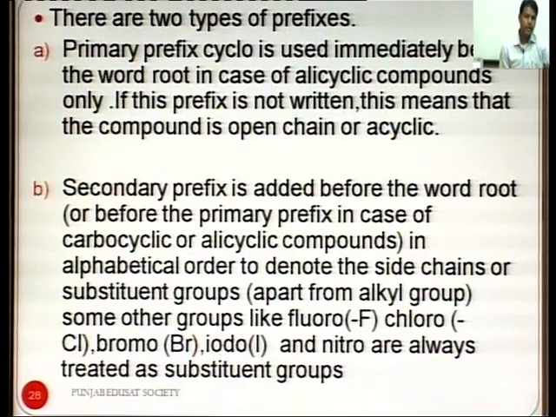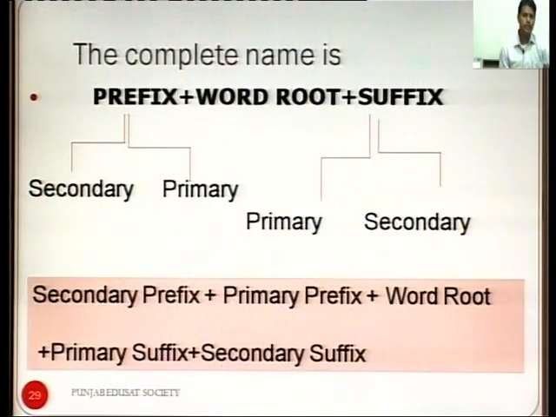So, let us remind again. There are two types of prefix, primary and secondary. Primary prefix is used for only cyclic compounds. Secondary prefix is used for certain types of functional groups like halogens, fluoro, chloro, bromo, iodo, or any substituents attached to the ring or the chain.